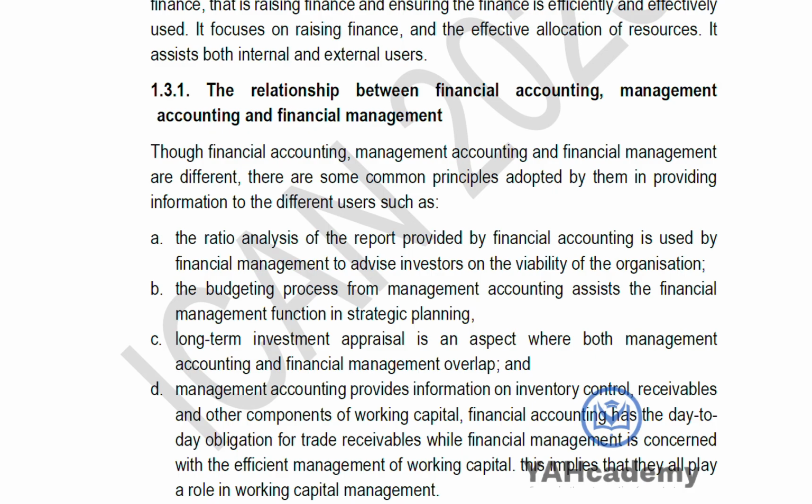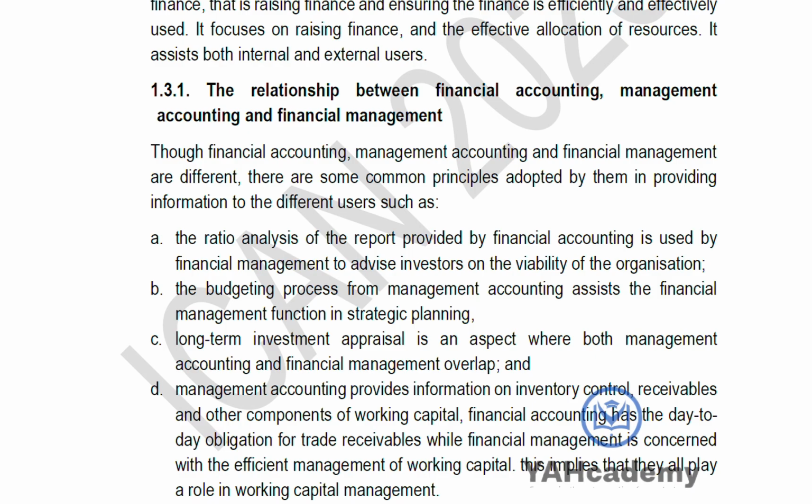Then the budgeting process. Management accounting is where you prepare your budget, where you talk about your flexible budget, your fixed budget, zero base, any type of budget, your sales budget, your production budget. Management accounting is the one that prepares the budget. And without this budget, you might not be able to do strategic planning. You might not be able to plan. You will not know how much you are working towards raising for the financial management function.